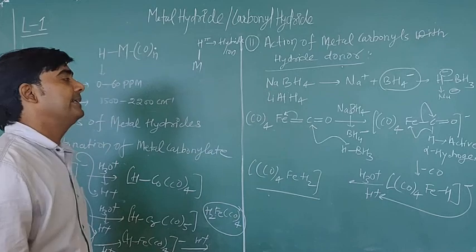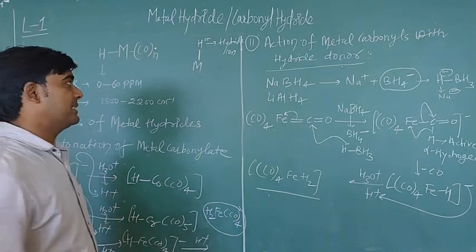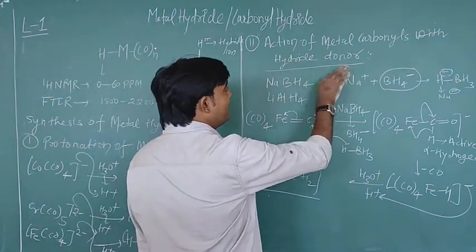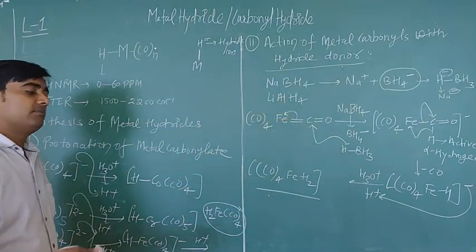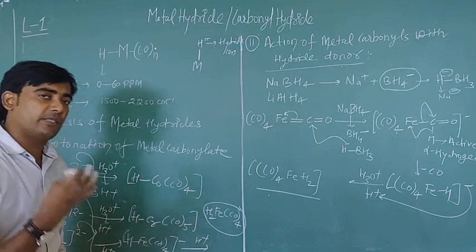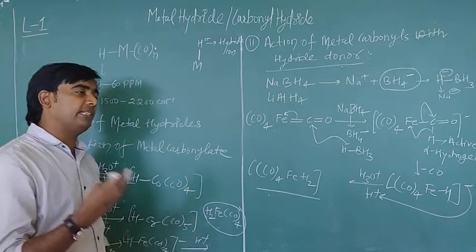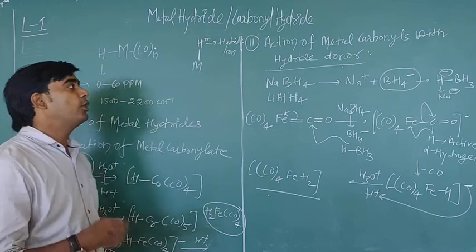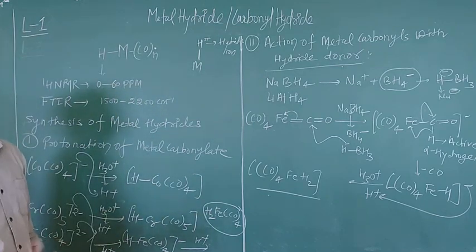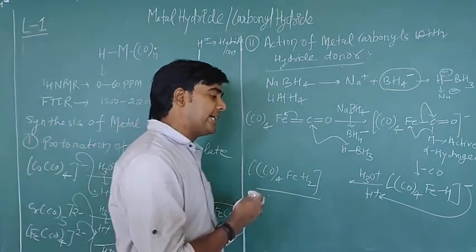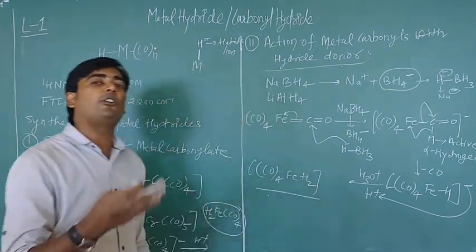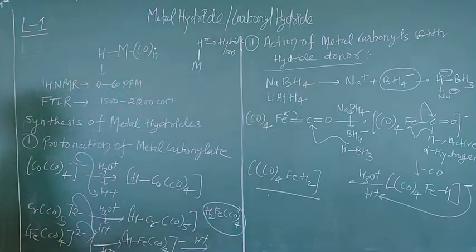So you can make metal hydride complexes via this reaction, where metal carbonyls react with reducing agents such as sodium borohydride or lithium aluminum hydride. These are hydride donors, and this hydride will act as a nucleophile and attack the electrophilic carbon of the carbonyl ligand, and it can make some metal carbonyl hydride type complexes, okay.